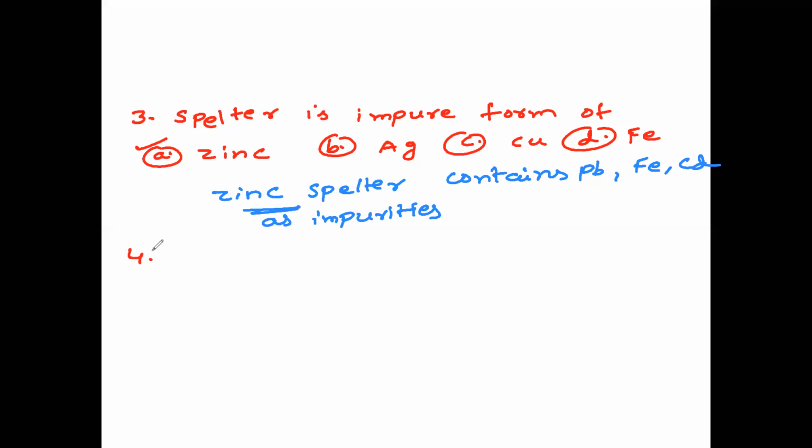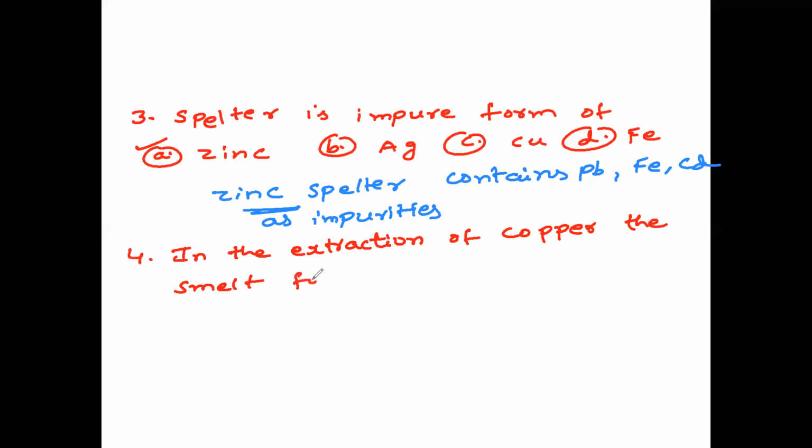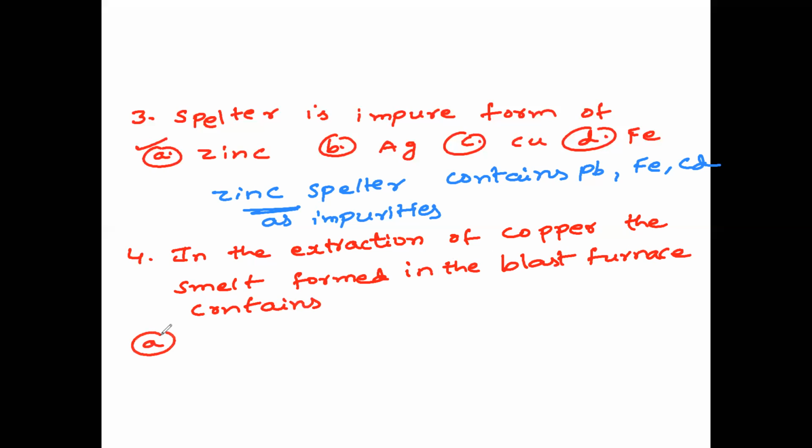In the extraction of copper, the smelt formed in the blast furnace contains: option A is nothing but cuprous sulfide plus little FeS.